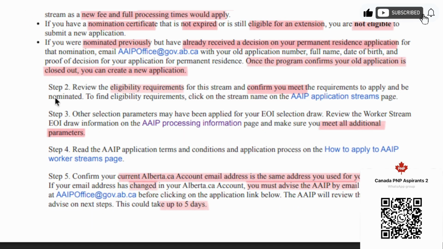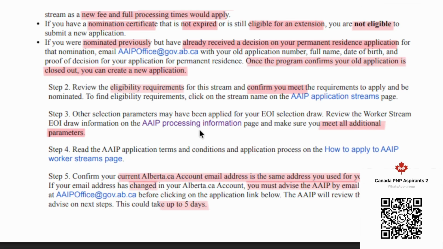In addition to the eligibility requirements, Alberta has always said that just EOI score is not enough for an invitation. Whenever Alberta does a draw, like you will see here, it can indicate certain additional parameters that are applicable. For example, AOS under priority sector, or Express Entry under tech pathway, or AOS under construction. Whatever the additional parameters are, Alberta can declare them on their processing information page.